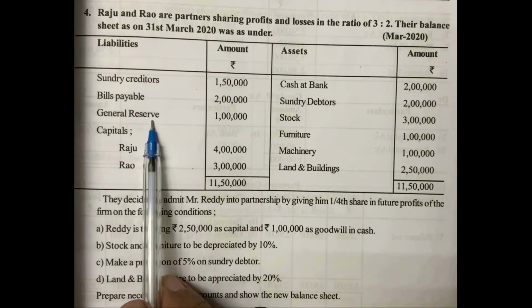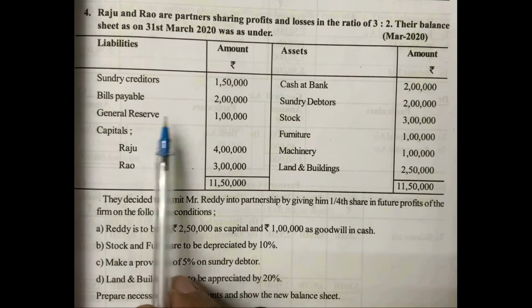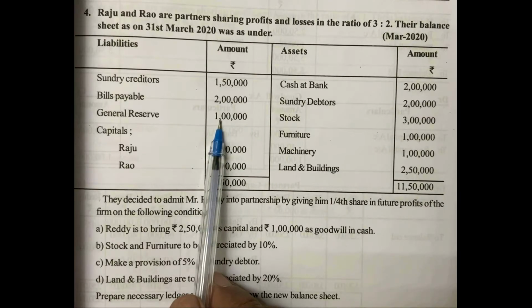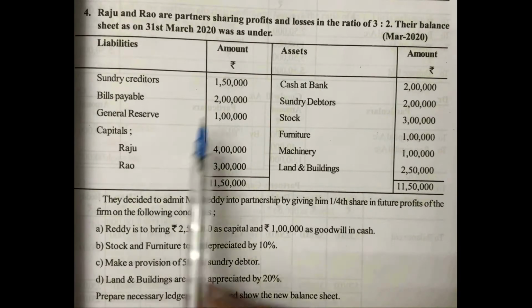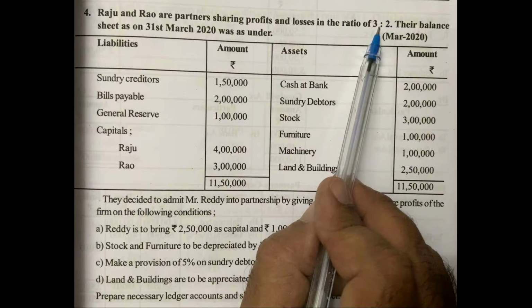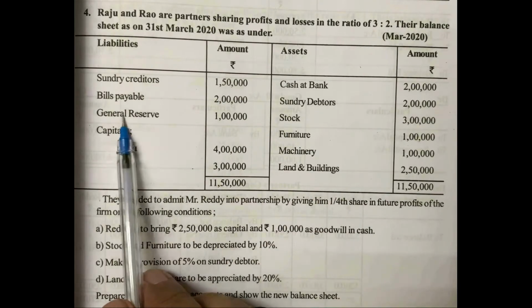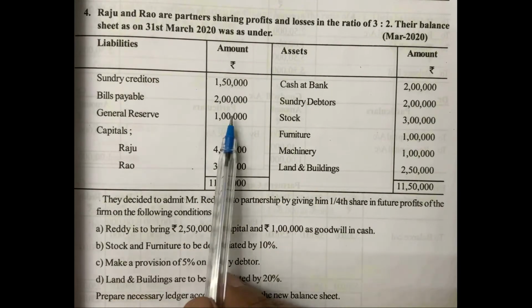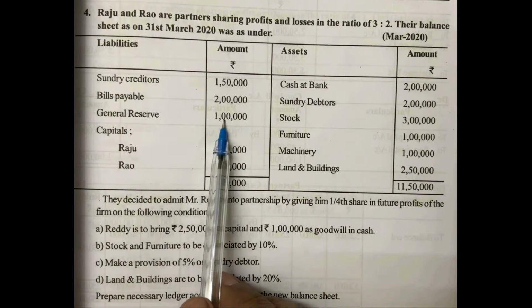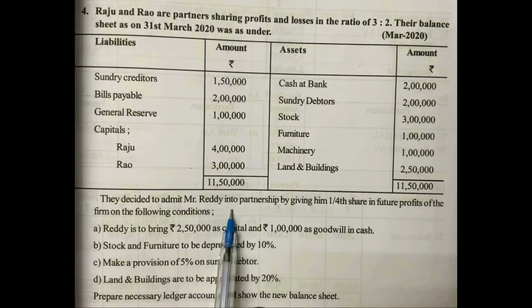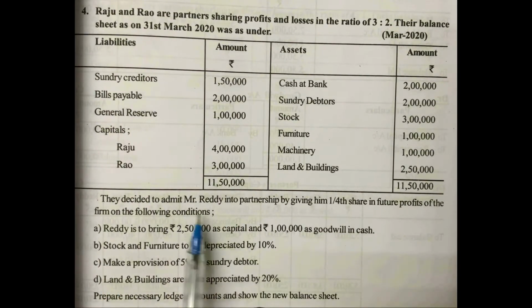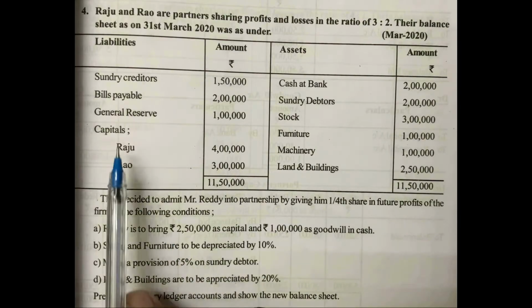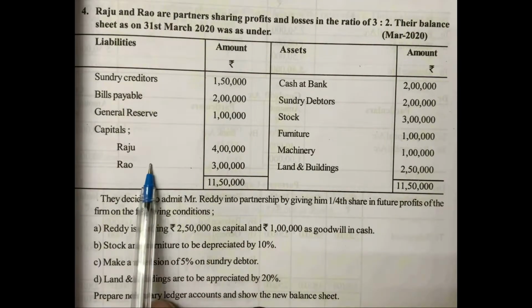Next, come to general reserve, accumulated profit. This amount we transfer to old partners' capital accounts in the old profit and loss ratio. So the general reserve account is closed. Therefore, in the new balance sheet, we should not show the general reserve amount again. Observe in these points if any additional liability is given. There is no additional liability. Therefore, directly capitals we can write now.